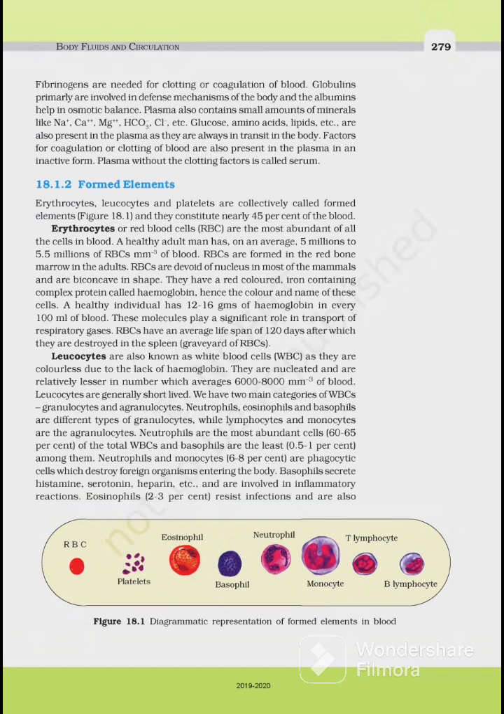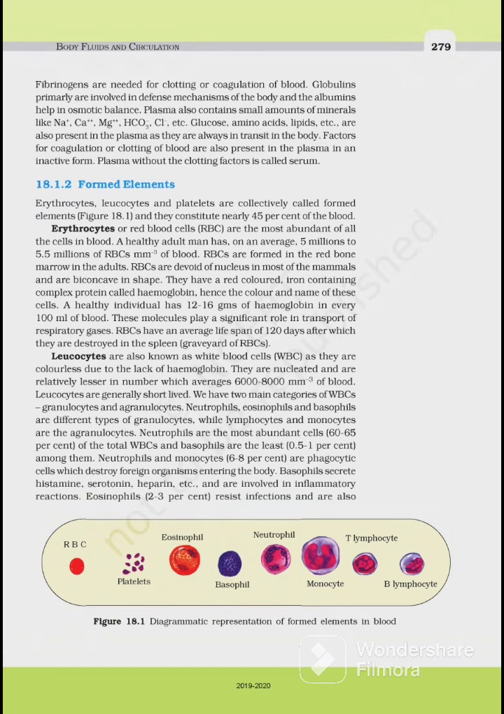Next is formed element. Erythrocytes, leukocytes, and platelets are collectively called formed elements, and they constitute nearly 45% of the blood. Erythrocytes, or RBCs, that is red blood cells, are the most abundant of all the cells in blood. A healthy adult man has on an average 5 million to 5.5 million RBCs per millimeter of blood. Okay, mm cube of blood.